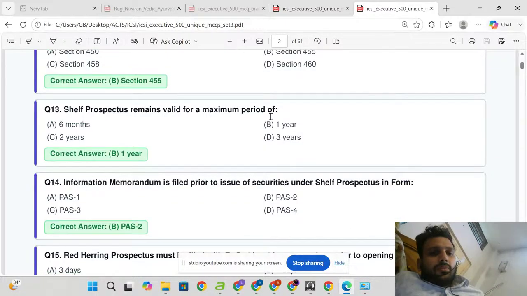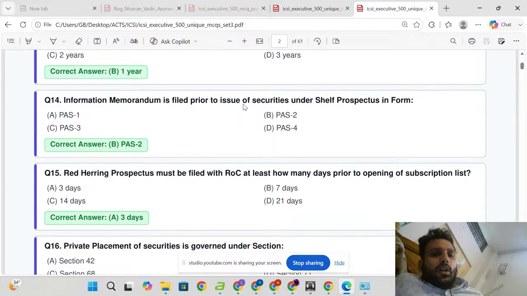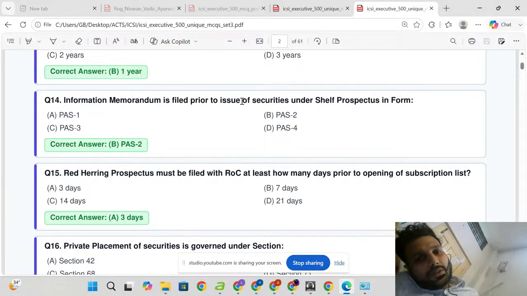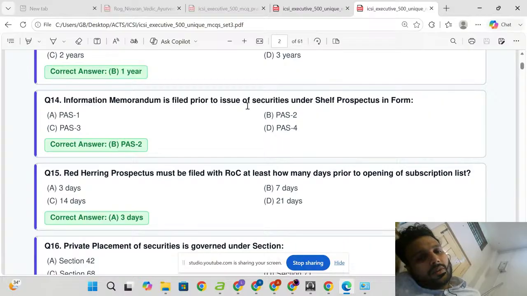Dormant company status, Section 455. Shelf prospectus remains valid for a maximum period of 1 year. Information memorandum is filed prior to issue of securities under a shelf prospectus in form PAS 2.